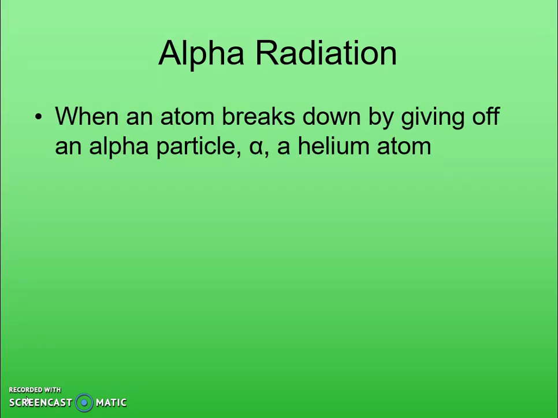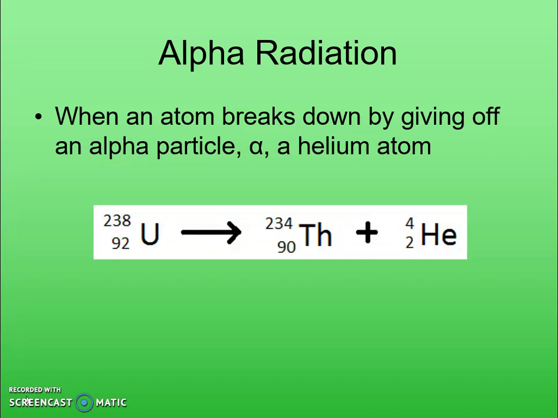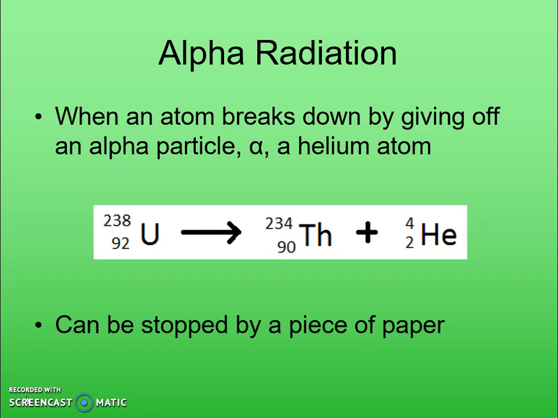When an atom breaks down through an alpha decay, it gives off an alpha particle, which is a helium atom with no electrons attached to it. So here we see uranium-238 going through an alpha decay, breaking down into thorium-234, and giving off that helium atom with no electrons: 2 protons, 2 neutrons, giving it a mass of 4. These particles are pretty large, and they can be stopped by a piece of paper.